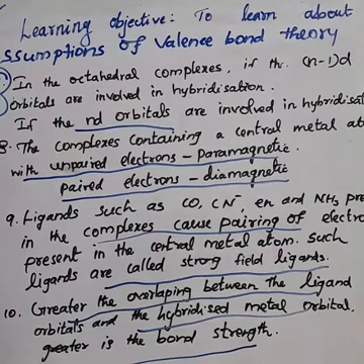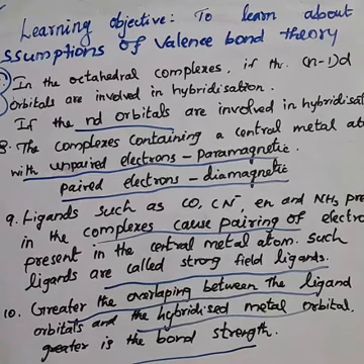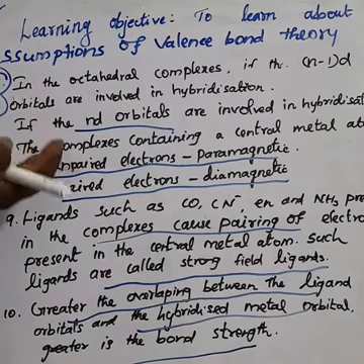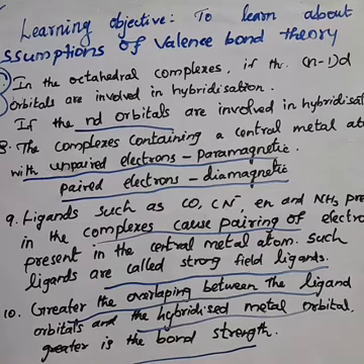Next, the 8th one: the complex containing central metal ions with unpaired electrons is paramagnetic, and if the electrons are paired, it is diamagnetic in nature. Okay. Next, the 9th point. Here the ligands such as carbonyl, CO, cyanido, CN minus, ethylene diamine, en, and ammine, NH3, present in the complex cause pairing of electrons present in the central metal atom. Such ligands are called strong field ligands.